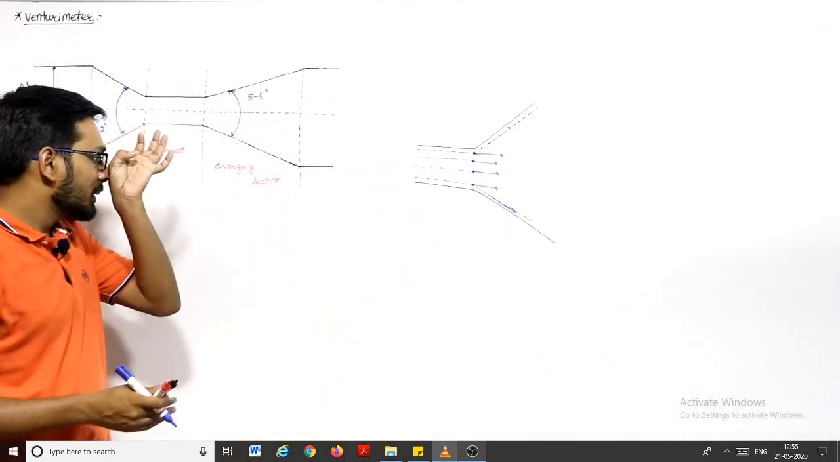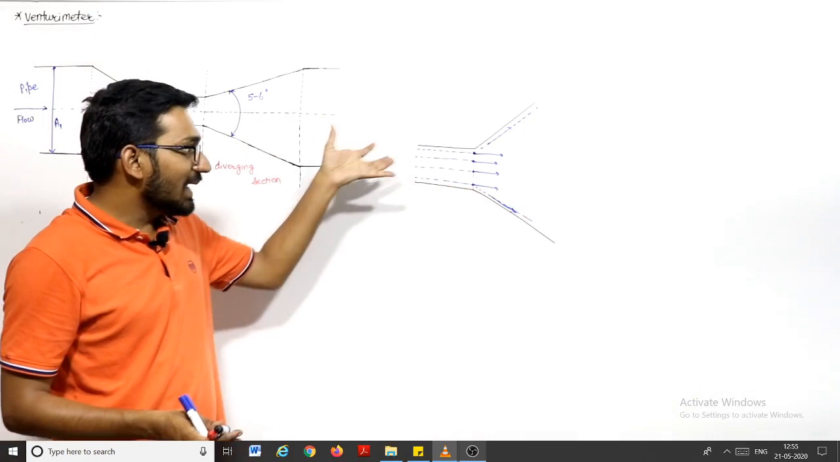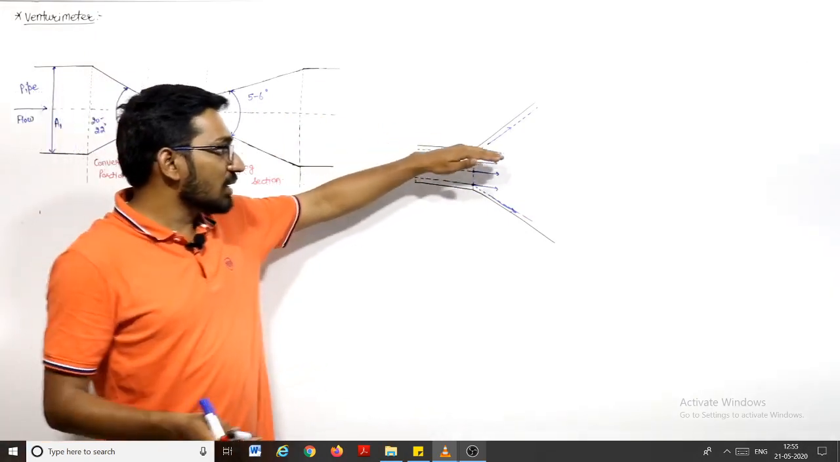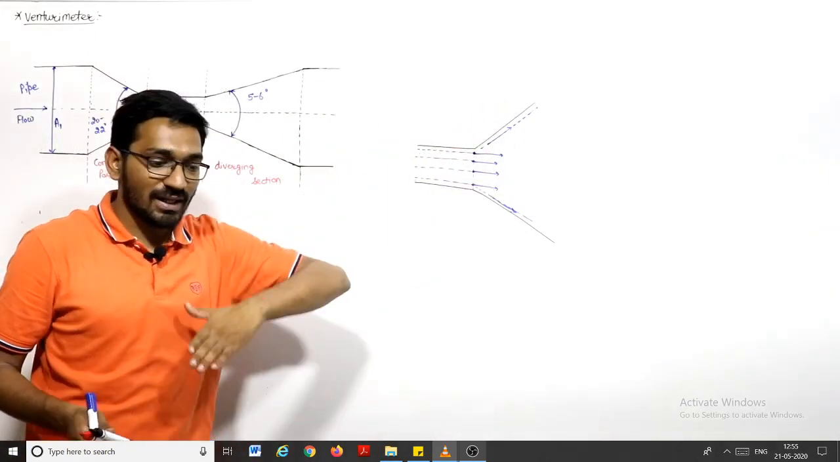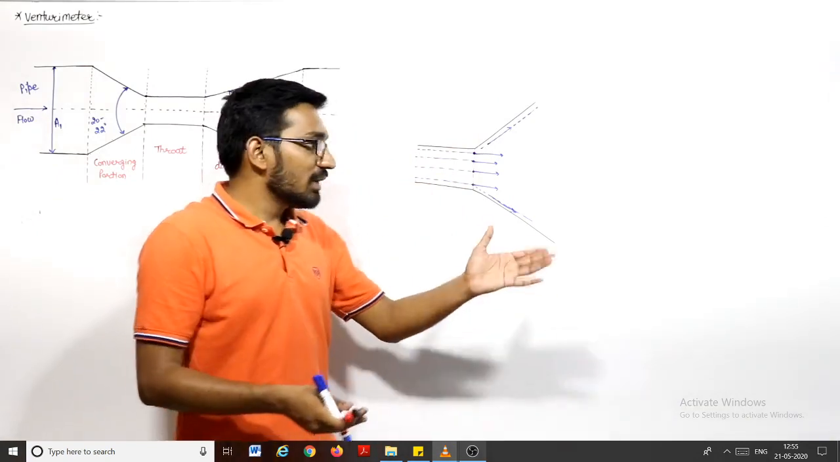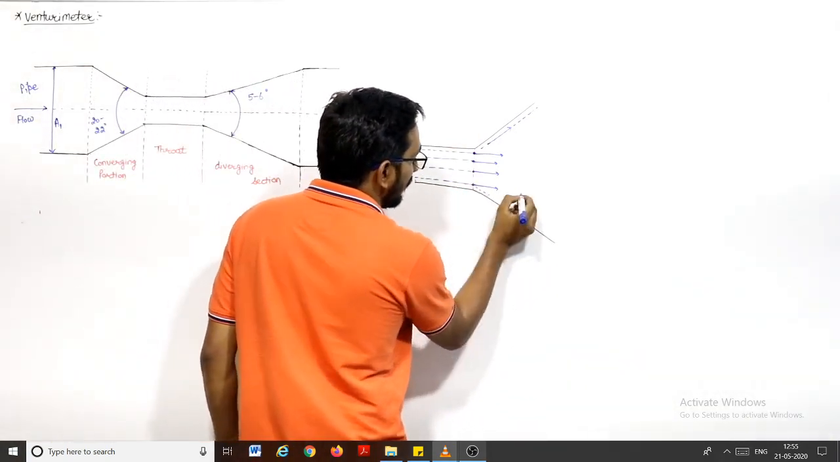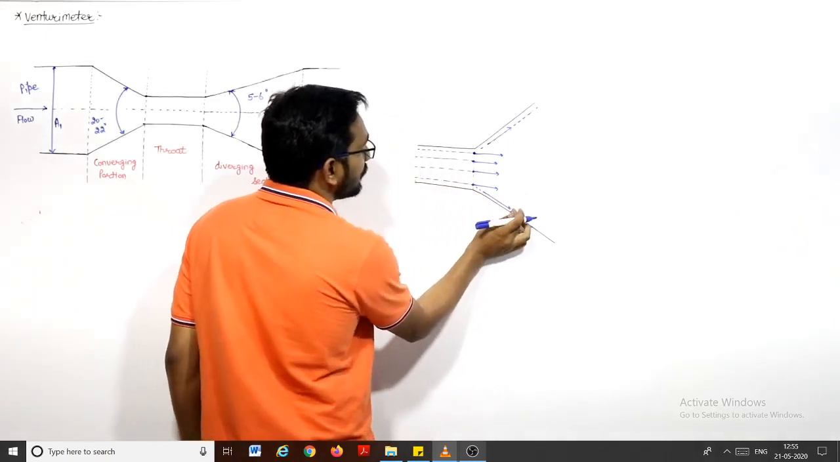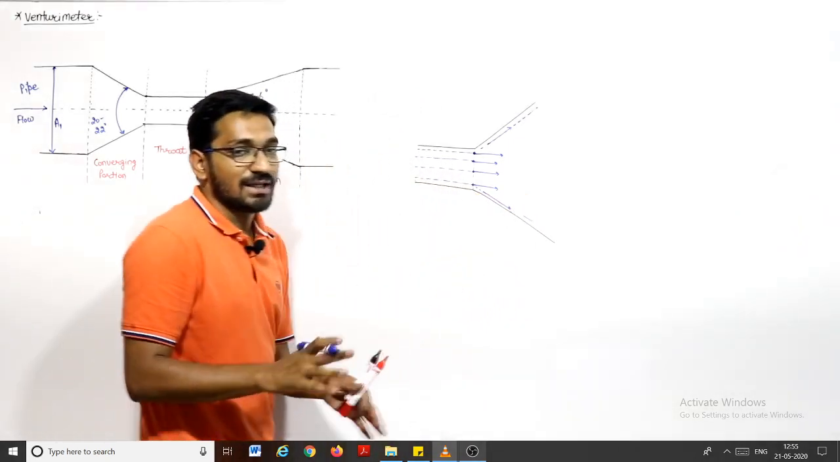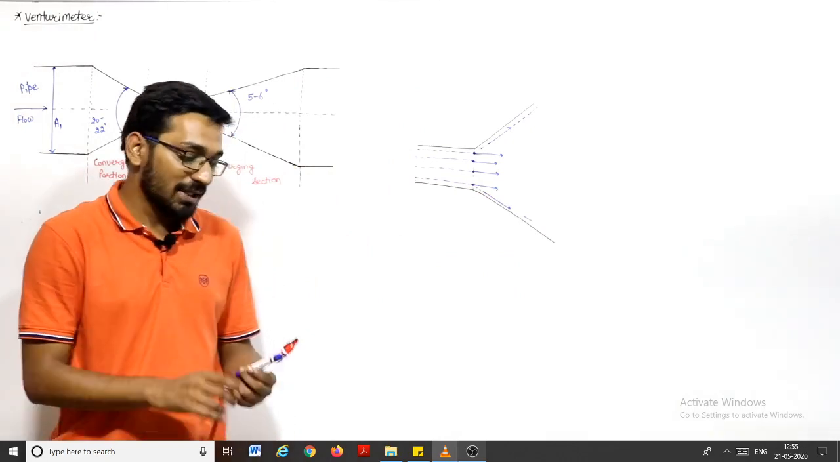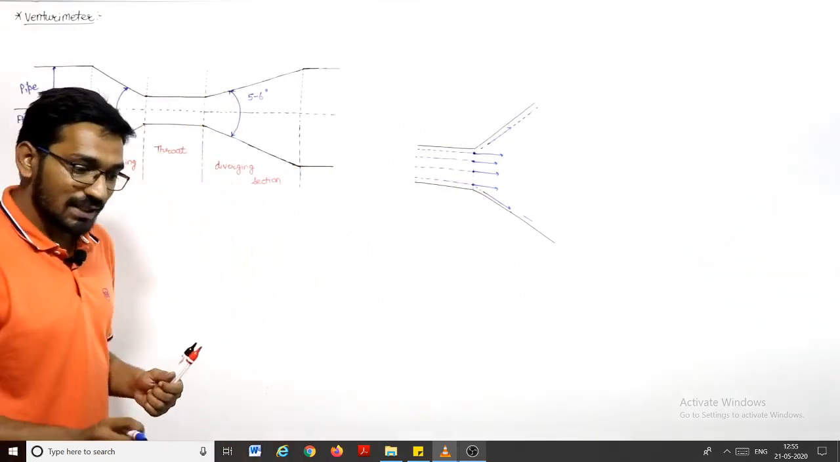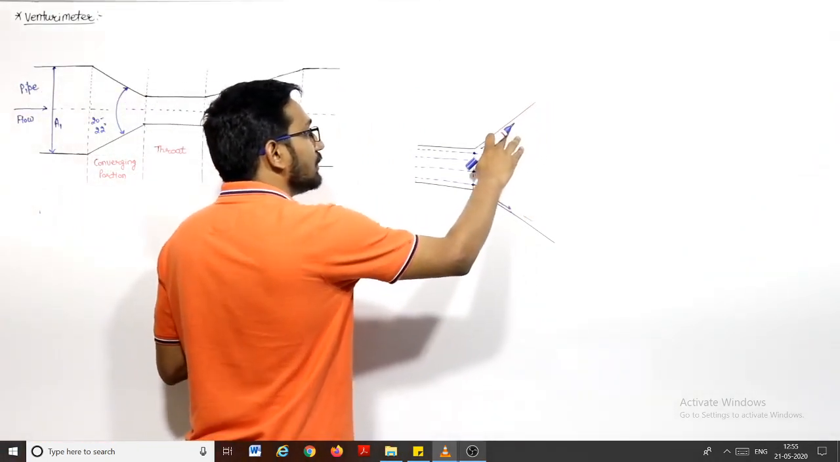And you know that it takes some time. They cannot change their direction suddenly, right? They cannot change their direction within no time. If the fluid particles have to change their direction from horizontal to this inclined direction, they require some time. They need some time to change their momentum, right? So now how will the fluid particles flow?